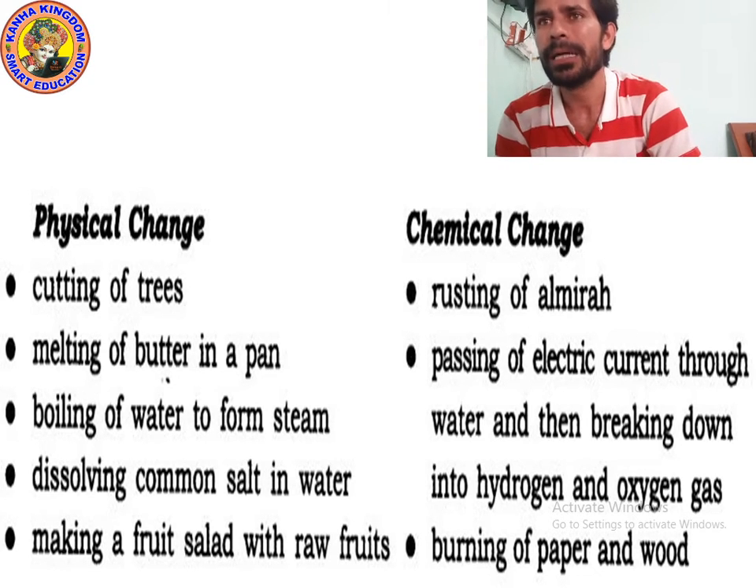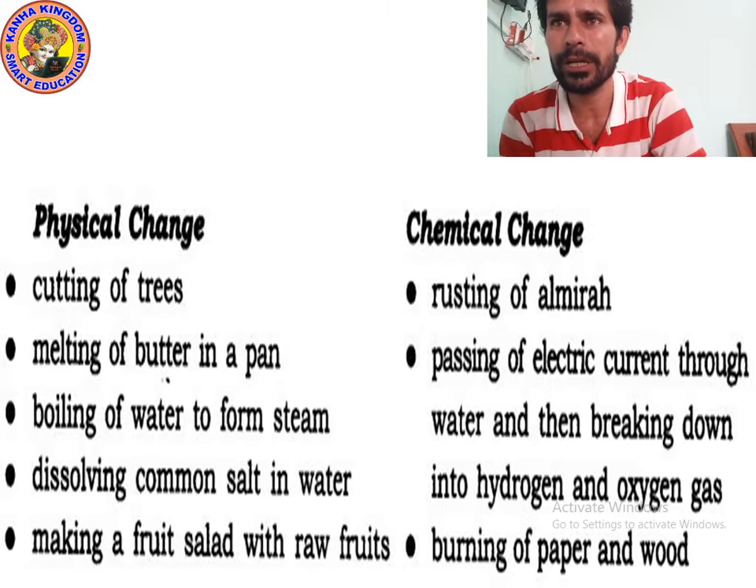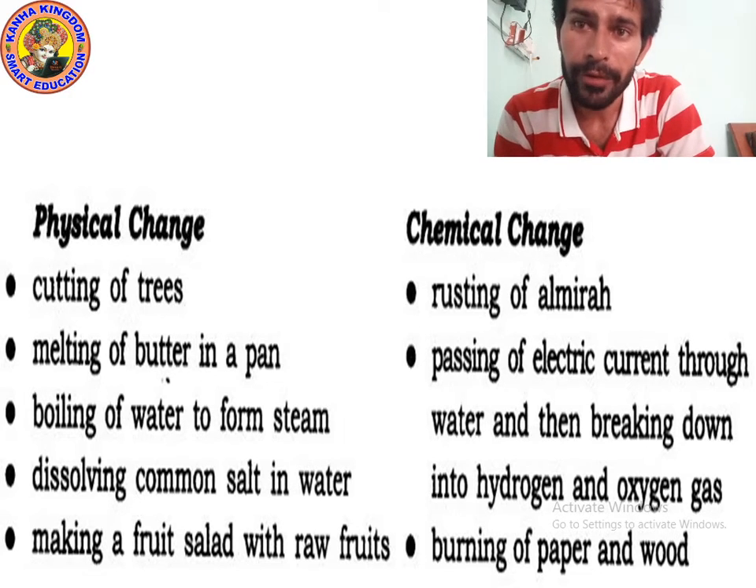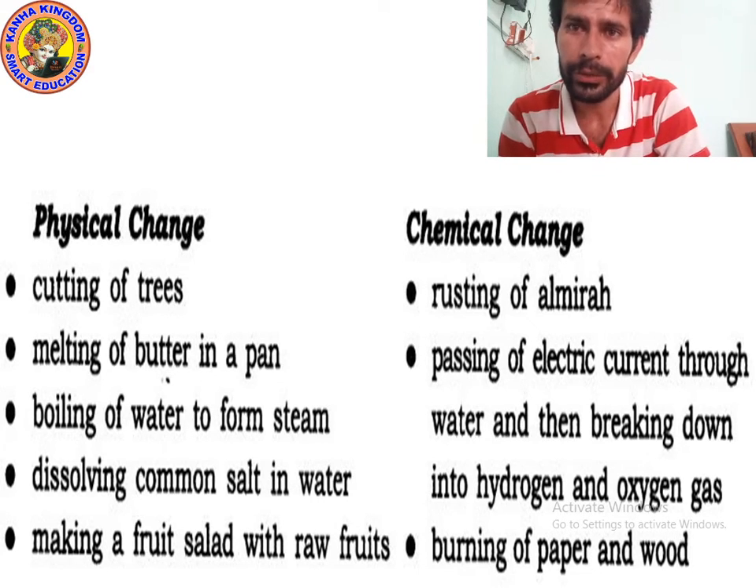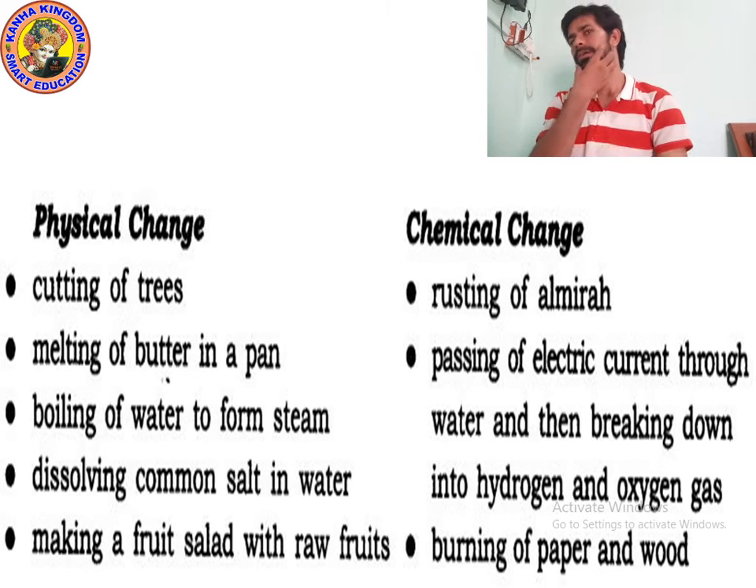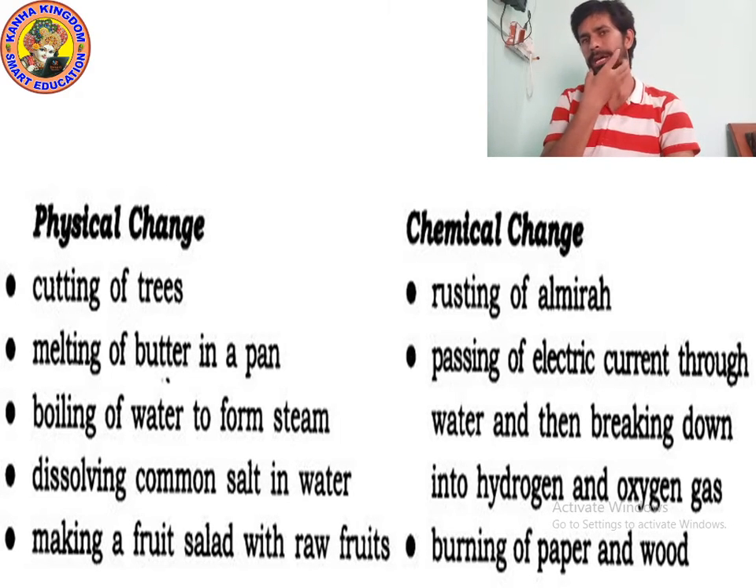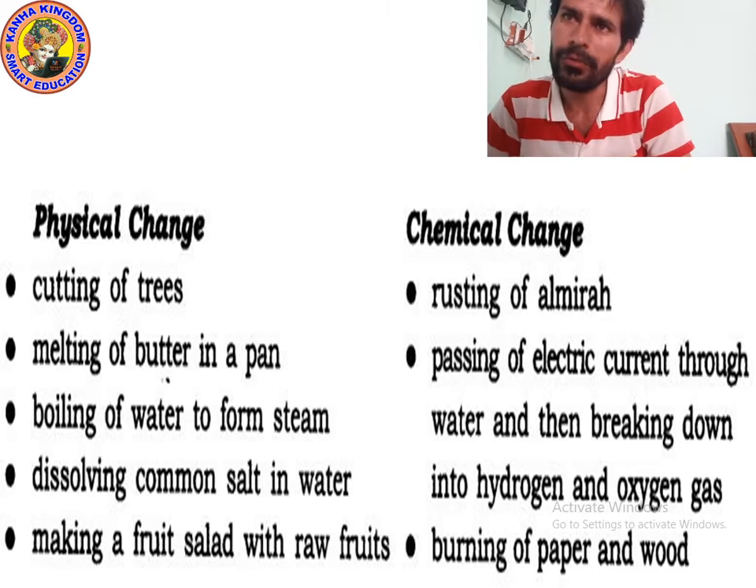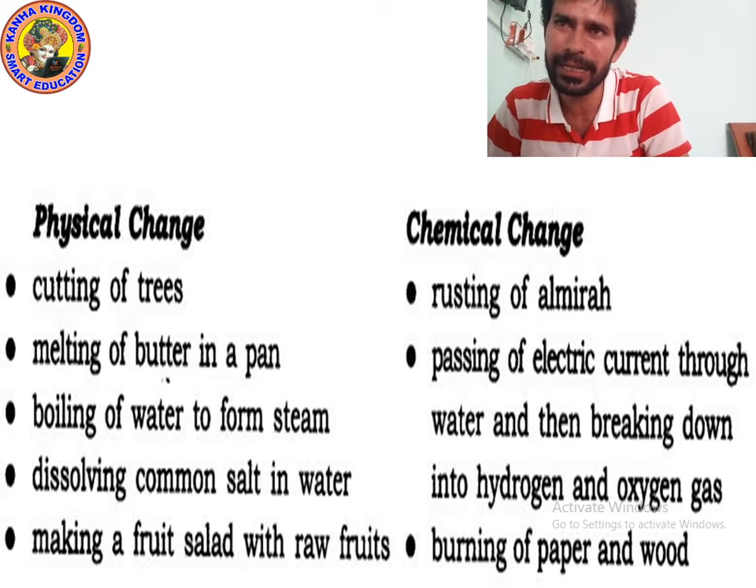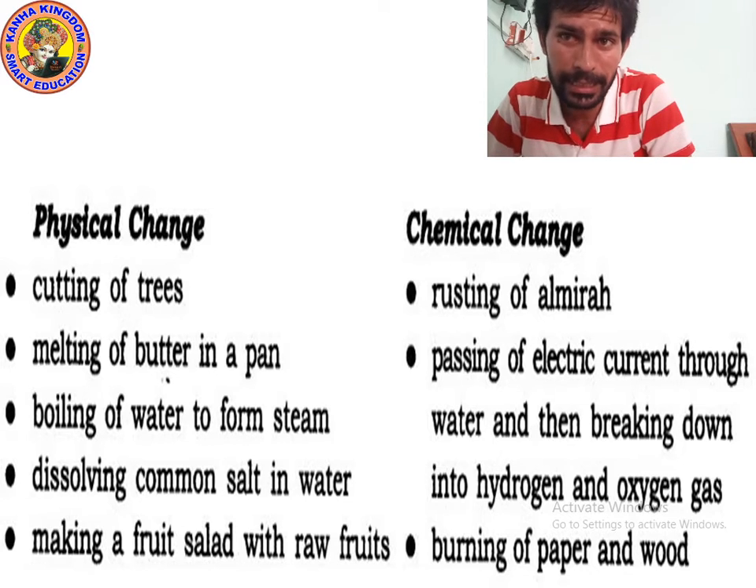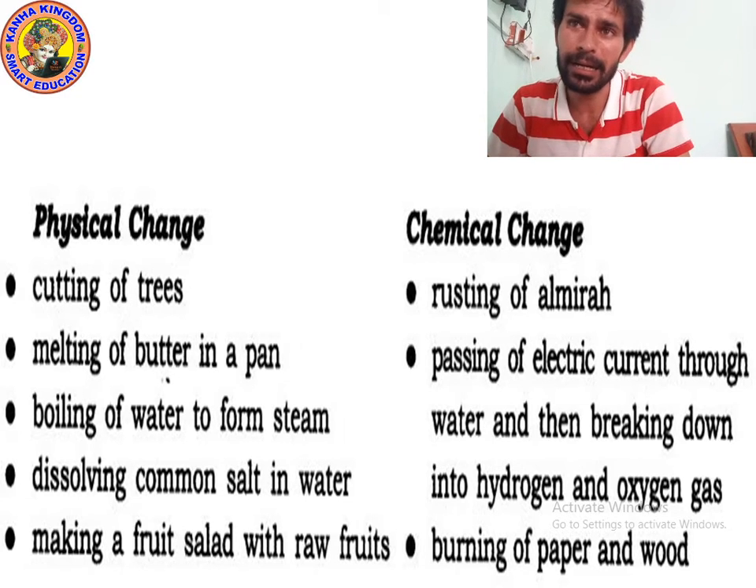Passing of electric current through water, then breaking down into hydrogen and oxygen. When you pass the current in water, it changes into hydrogen and oxygen gas. Can you again get water from hydrogen and oxygen gas? No, it is not possible. So all these are examples of physical change and chemical change.